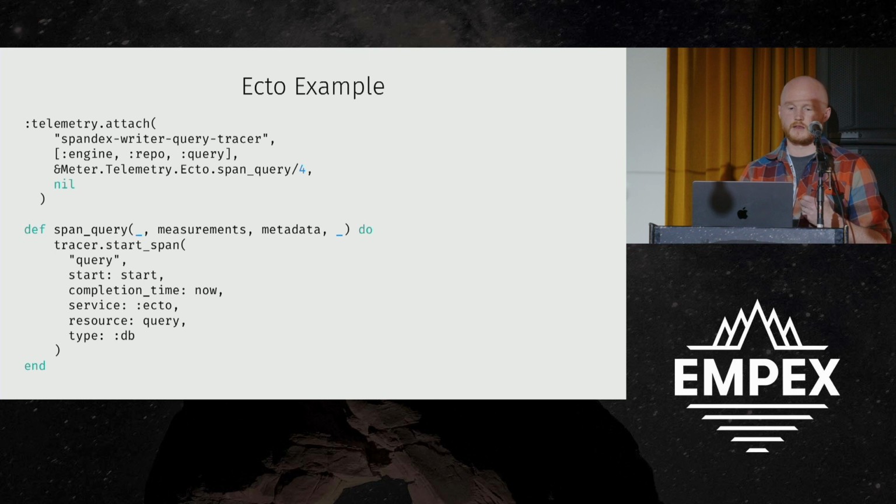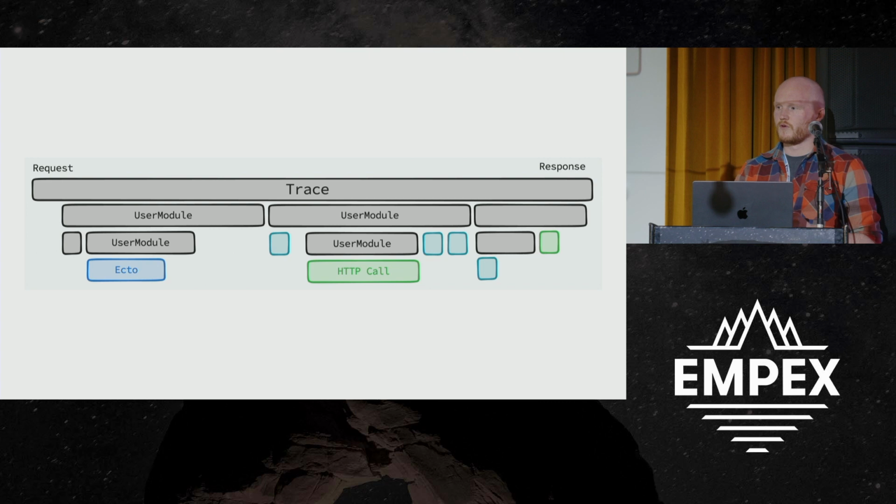So Ecto will emit a telemetry event for every query that finishes in the system. We can attach ourselves to that event and start a trace. So then now we know all the database calls that happen in the system. So really quickly, we can start to see where we're spending time in a request. When misfortune happens to us, we can see if it's related to a subsystem or is it general latency.